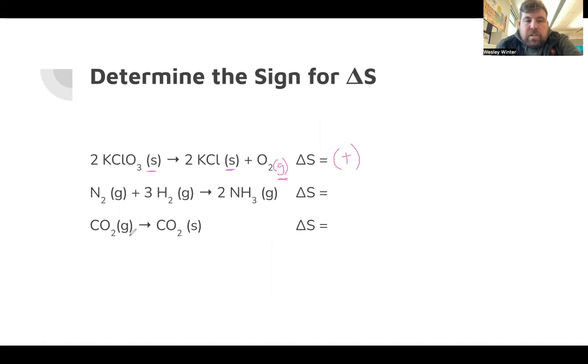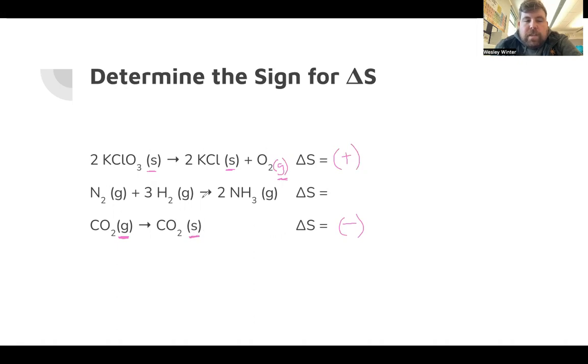Let's jump down to this third one here. Same idea, solid and gas, or excuse me, gas to solid. This chemical reaction is decreasing in entropy because solids have less chaos, less randomness.